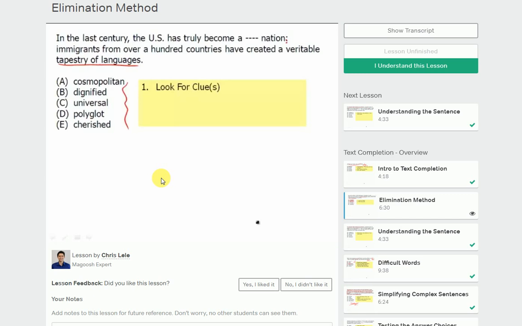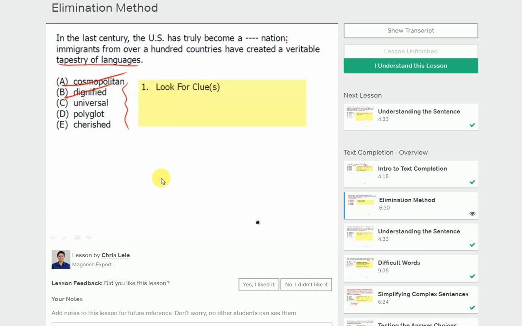Cosmopolitan, maybe you've heard of that word before. It means relating to the big city and sophisticated. So if your friend has moved to New York and suddenly they've become very cosmopolitan, that's fine. But by definition, does that mean they're suddenly speaking 5 or 6 different languages? No, they're simply living in the big city. So cosmopolitan doesn't work. By definition, if a nation has language speakers from over 100 countries, does that make it a dignified nation by definition? Nope. And then what of C? Universal. Universal could work, right? People are coming from everywhere, so it's a universal nation.